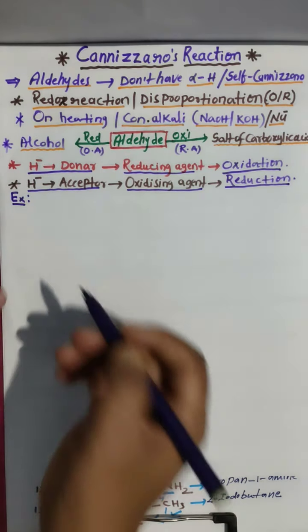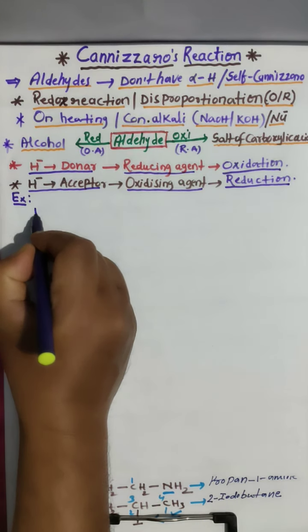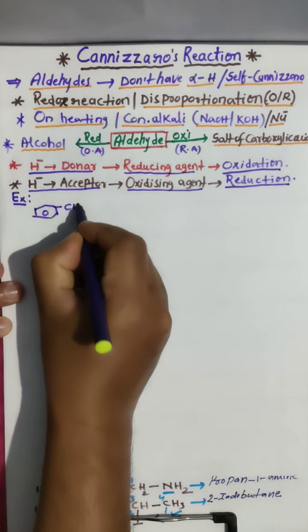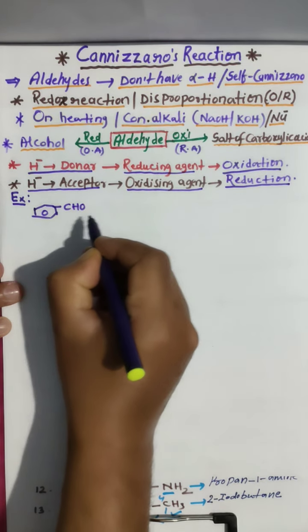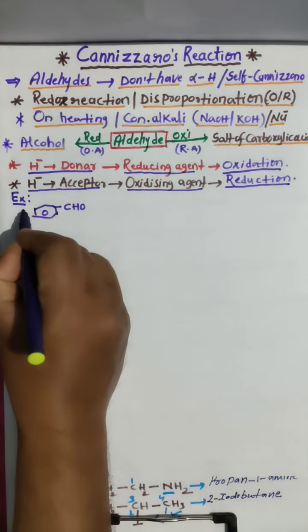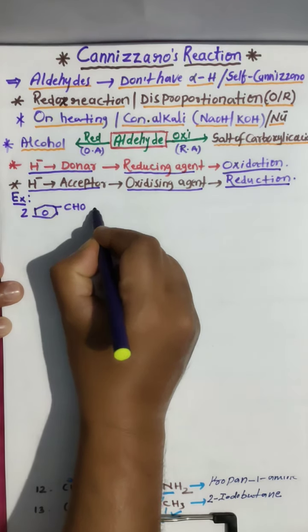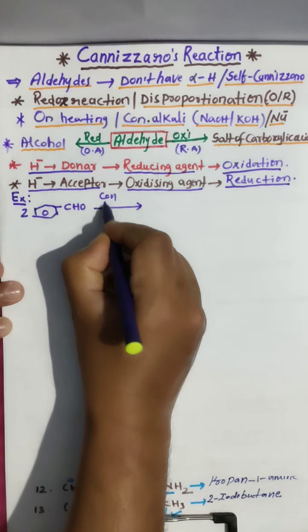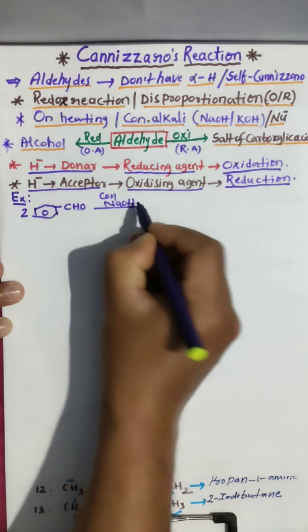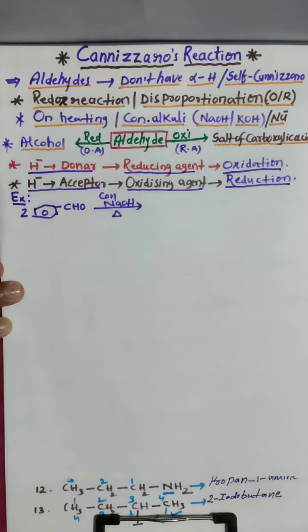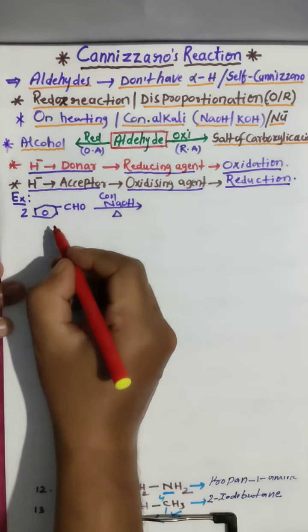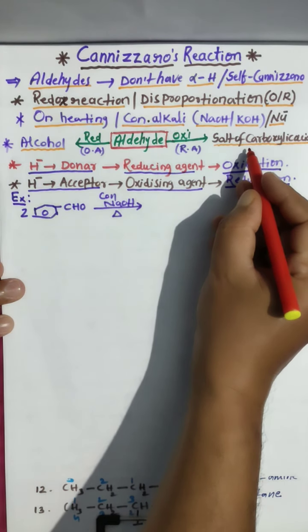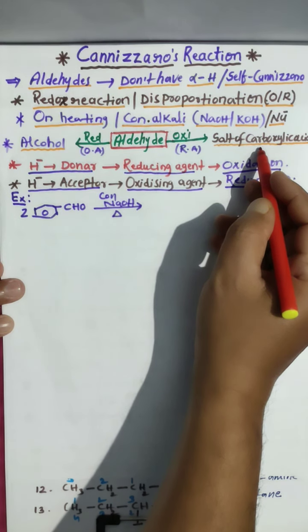Now I am taking an example, benzaldehyde. You know benzaldehyde, which does not have alpha hydrogen. Two moles of this benzaldehyde you have to take. It undergoes the Cannizzaro reaction in the presence of concentrated NaOH, or KOH also you can take, and is subjected to heat. What do you get? One molecule undergoes oxidation; the oxidation product is the salt of carboxylic acid.